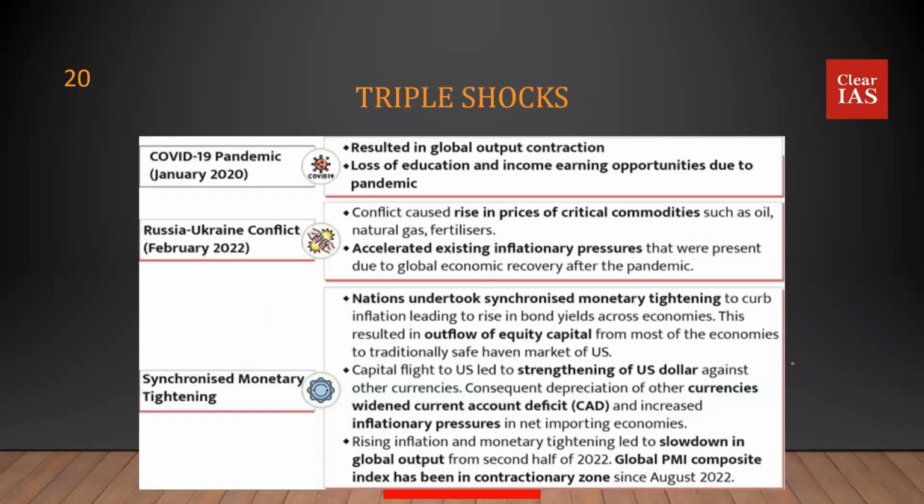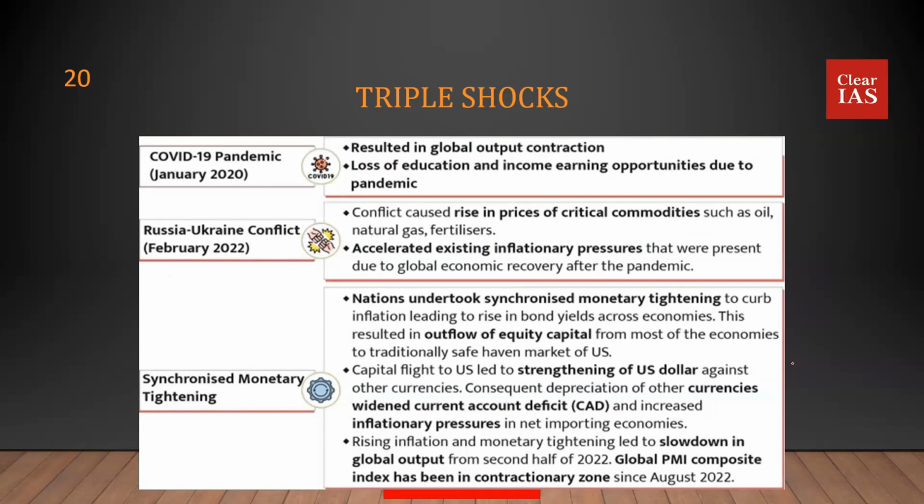But in the present times, we are in a sort of dilemma. We have a lot of issues to be dealt with. So the economic survey identifies triple shocks. The economic survey says that we had one shock, followed by another shock, followed by another shock. So we had three shocks. That's what the economic survey is speaking about.